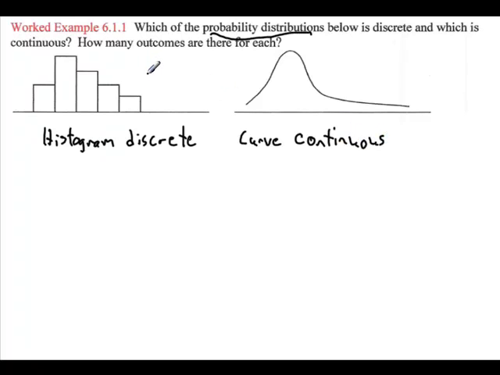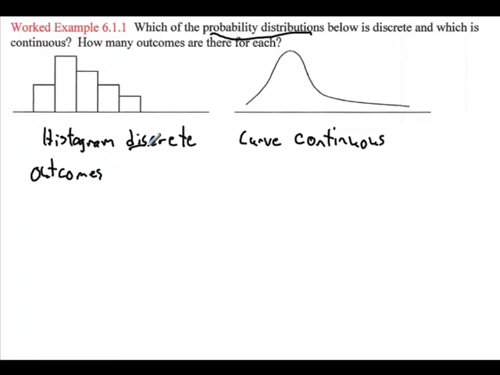Now, how many outcomes are there for each? It's actually really difficult to say in both cases. It might be that every class has just one outcome, in which case there are 5 outcomes. Or it could be here in the histogram that every class has 2 outcomes, in which case there's a total of 10. We just don't know. That information is not available to us.